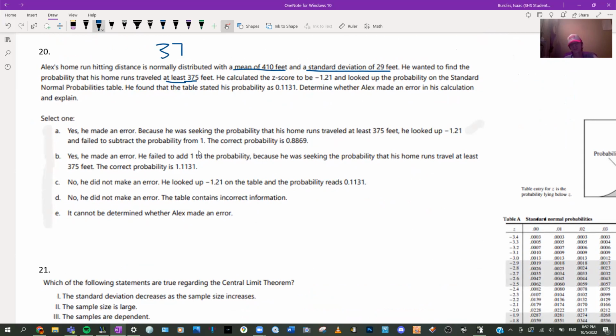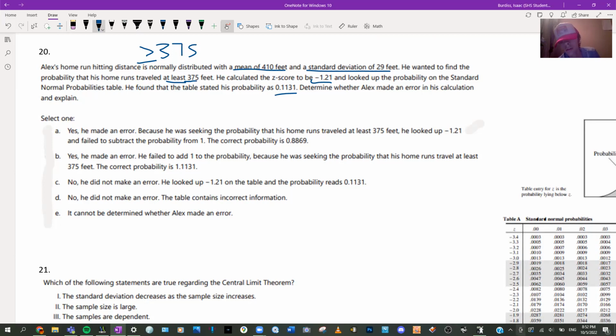So at least means basically this. He calculated the z-score to be negative 1.21 and looked it up on the normal probabilities table. He found the probability to be that. Determine whether he made an error.